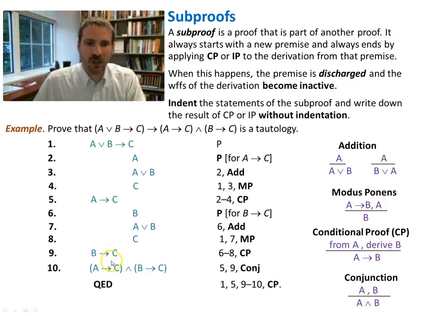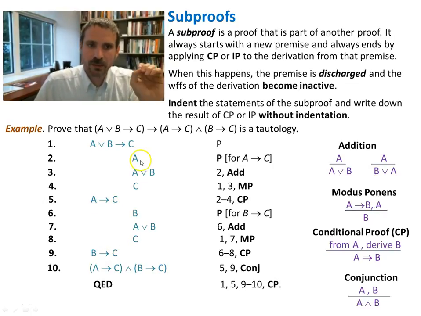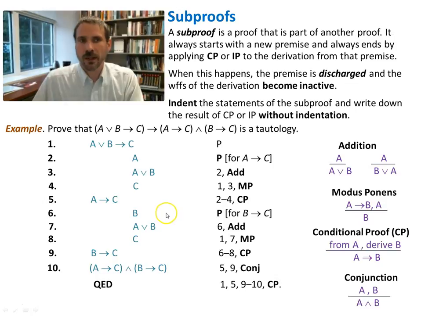But what steps of this are in my derivation? It's only the steps that are unindented. It's only the steps that are part of the main proof, not the steps that are part of the subproof. Just make sure you understand how that goes.